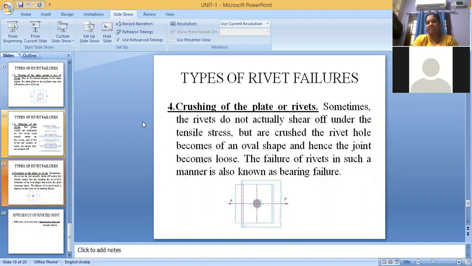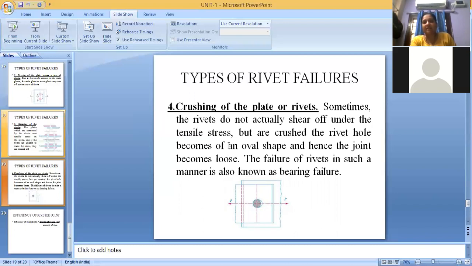Next one is crushing. Both plates exert pressure, and sometimes the rivet will get crushed. It means it will get bent and come out from the hole. When the hole size becomes larger and larger, this type of crushing will happen. Look at the definitions. Sometimes the rivet does not actually shear off under the tensile stress but is crushed.